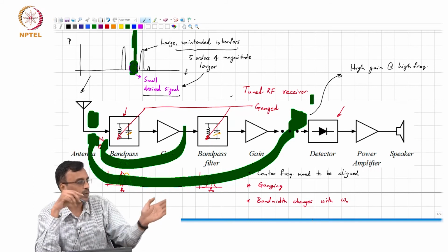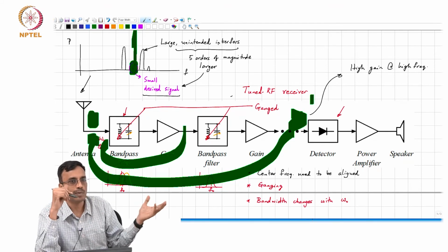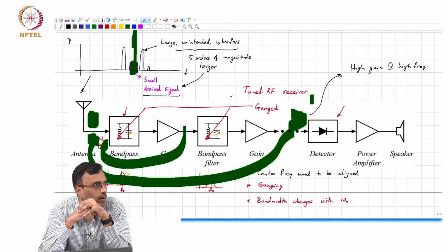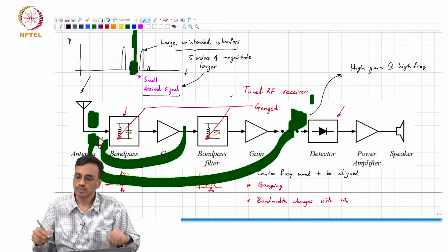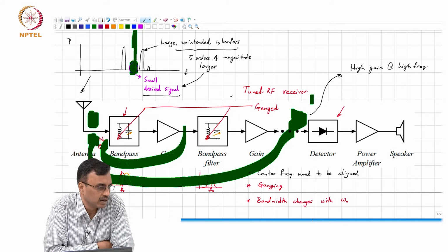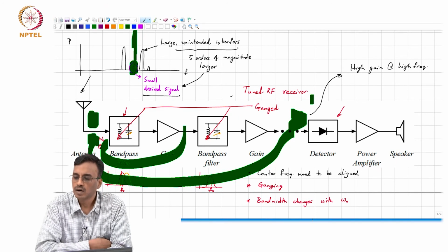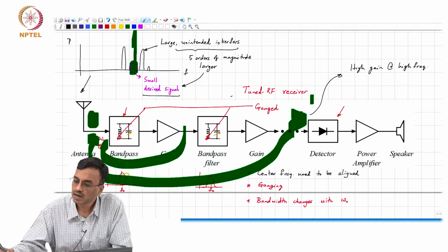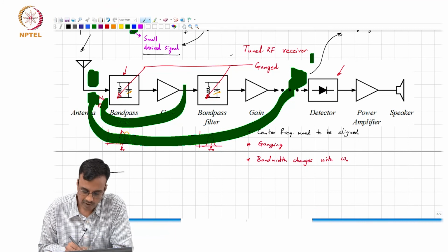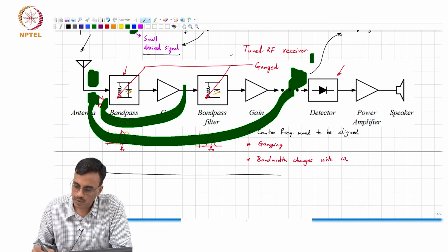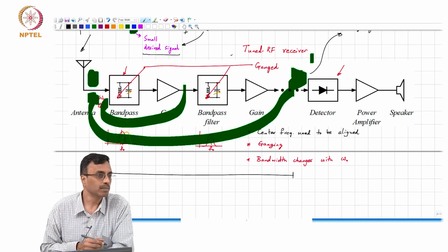And going to a higher frequency was even more problematic, simply because all these spurious feedbacks become an even bigger problem at higher frequency. So these were all the challenges of what was called the tuned RF receiver, and the key aspect of this whole receiver is that up to here the receiver tries to be what kind of system?